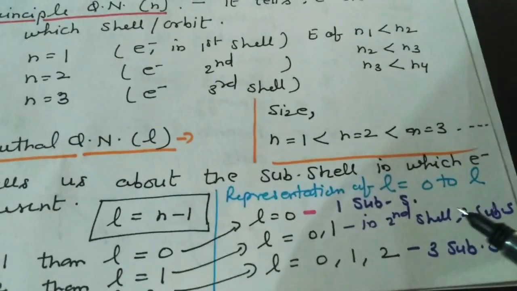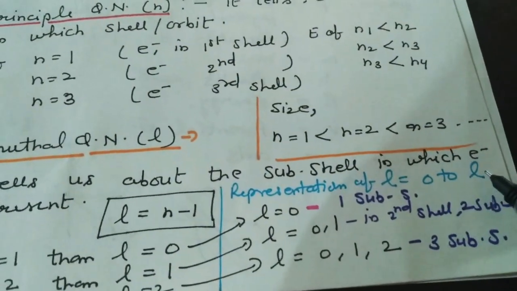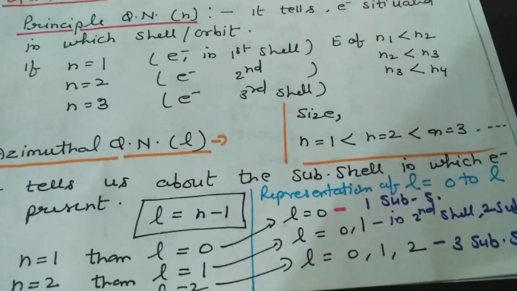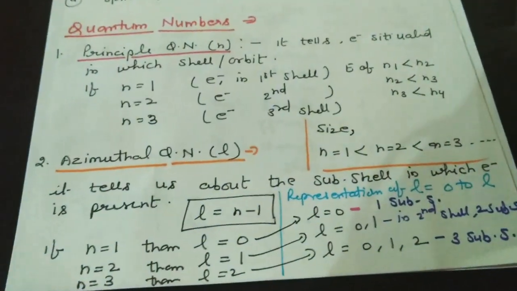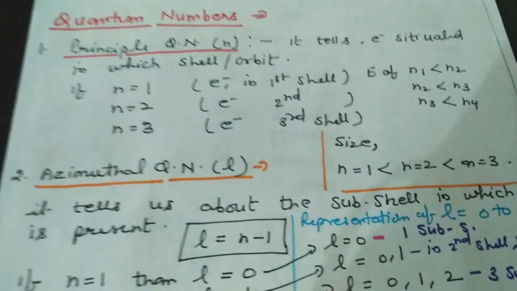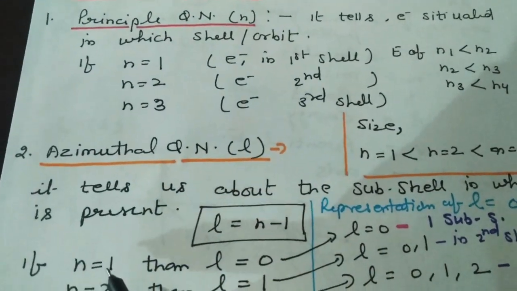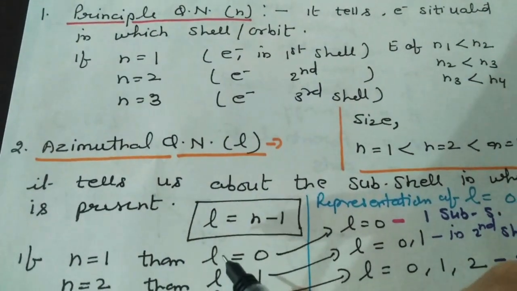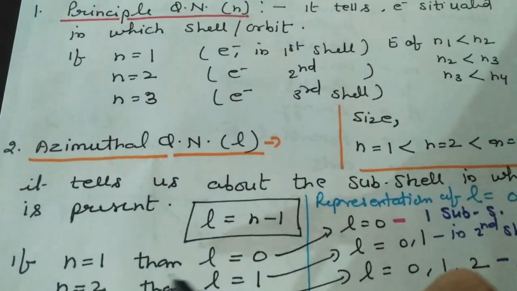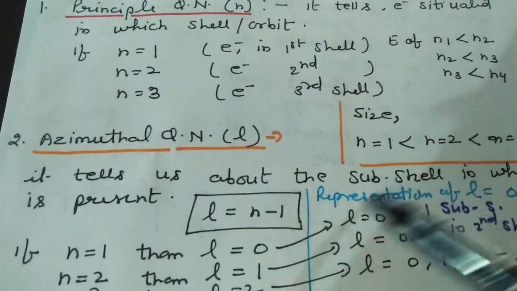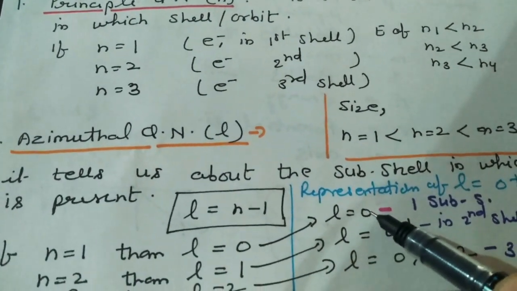The representation of L is 0 to L, so we will start from 0 and end on the L. Now suppose n equals 1, meaning the principal quantum number is 1. What will be the value of L? That is 1 minus 1, that will be 0, and the representation is also 0 here.